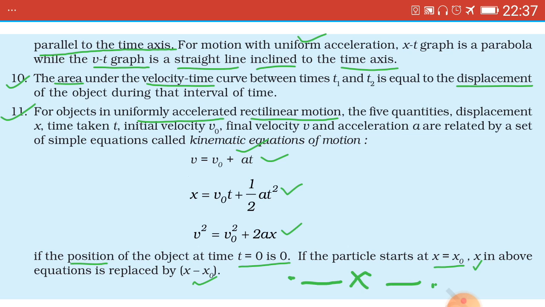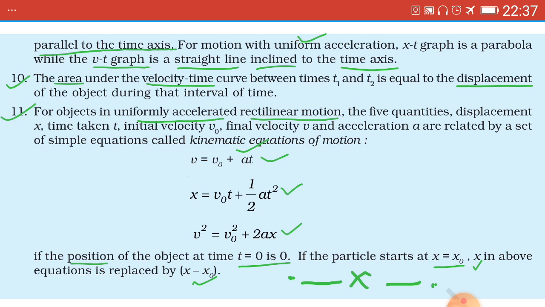Question number 3. Write both the equations of instantaneous velocity (that is simply velocity) for an object moving along positive x-axis. 1 mark. Question number 4.